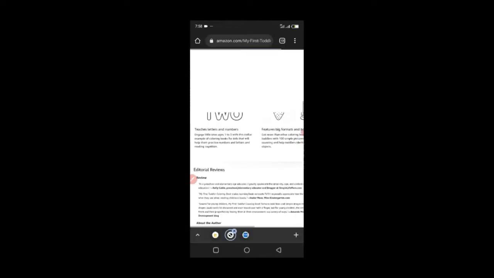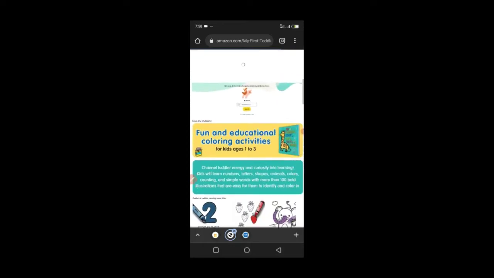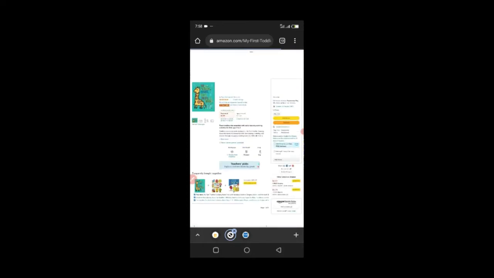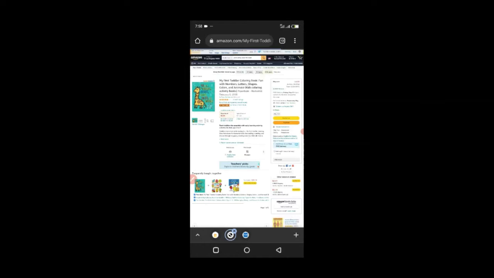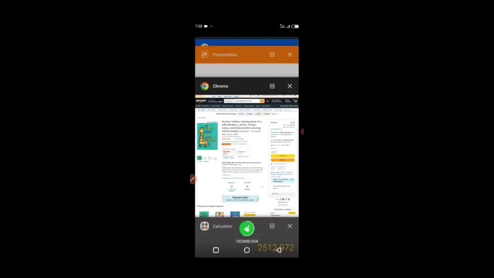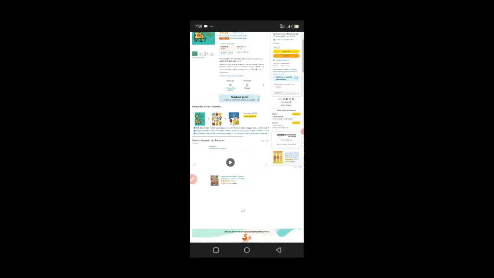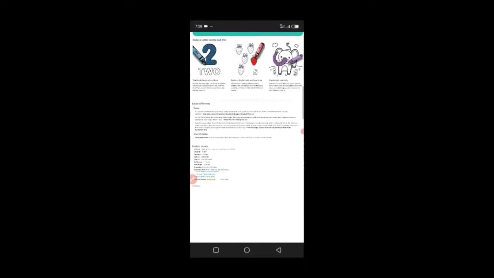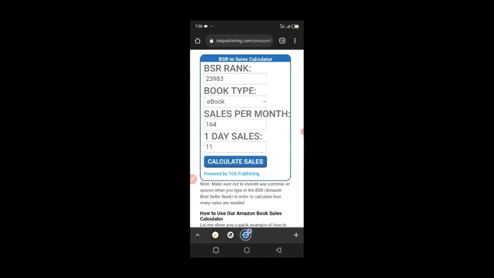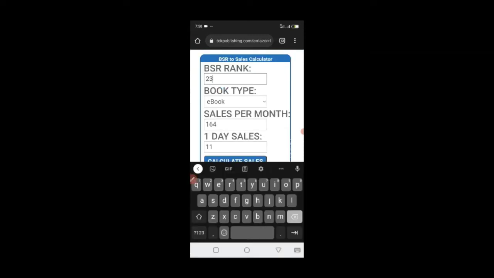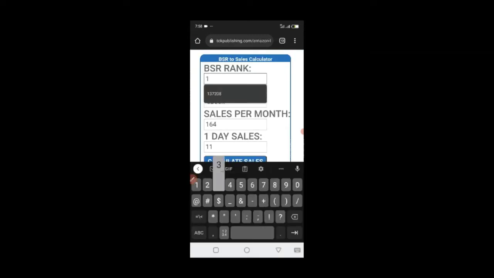So let's calculate how much this person makes with this particular book, and I'll show you how this book looks on the inside so that you see that there is nothing the person wrote inside. So bestseller rank of 134. Let's go to TCK Publishing. TCK Publishing will tell us how many books this particular person is selling on a daily basis and on a monthly basis. 134, right? So we come here, we write 134.